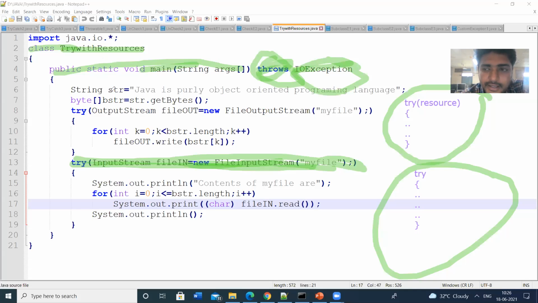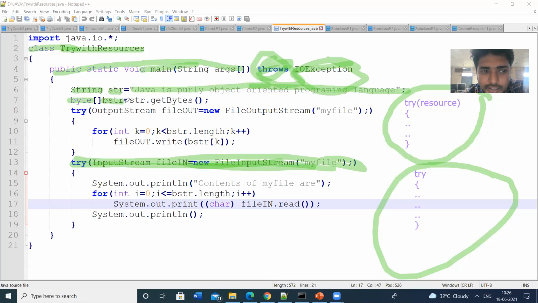And then I am creating a variable str of type String, a non-primitive data type. The string value is "Java is purely object-oriented programming language." And then I am using a byte array named bstr.